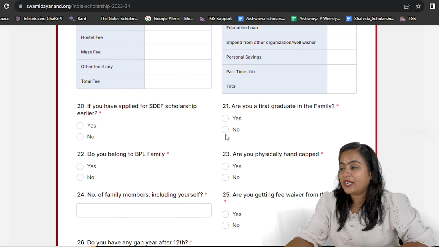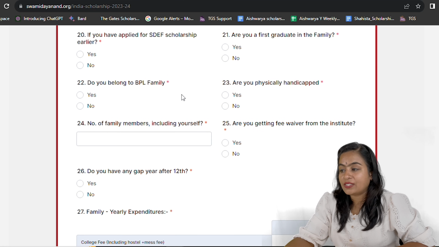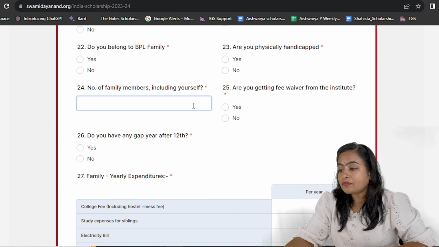Are you a first graduate in your family? Select accordingly, yes or no. Do you have a BPL card? Select accordingly, yes or no. Then, are you physically handicapped? Select accordingly.